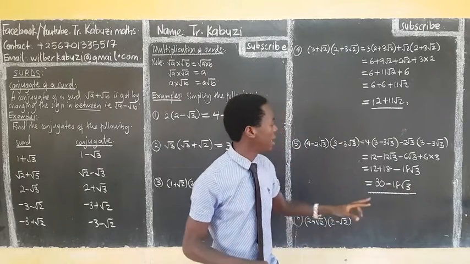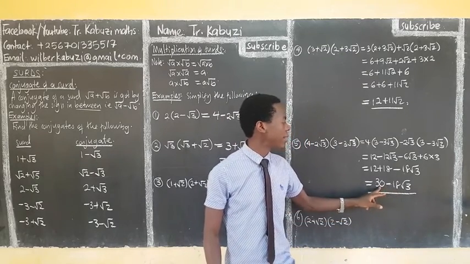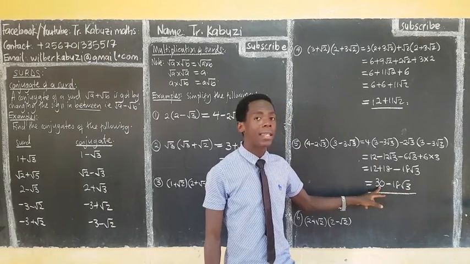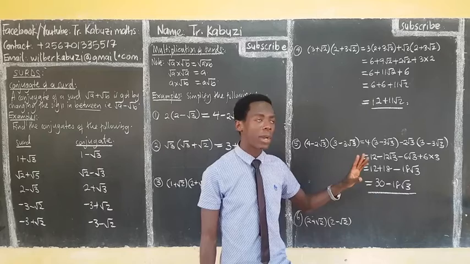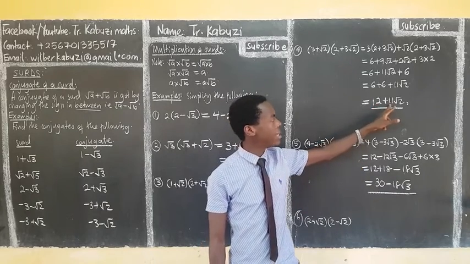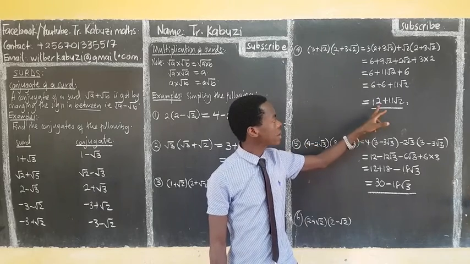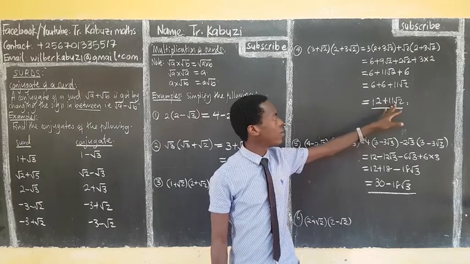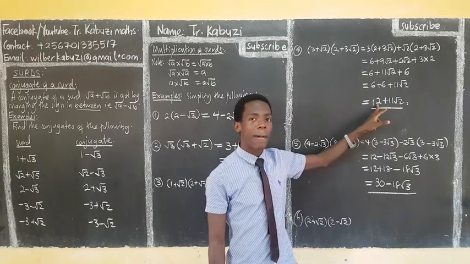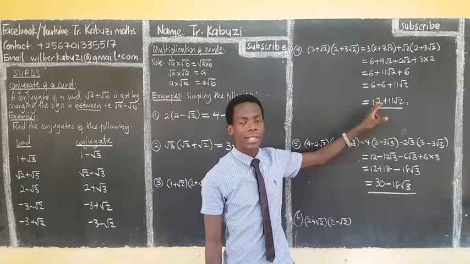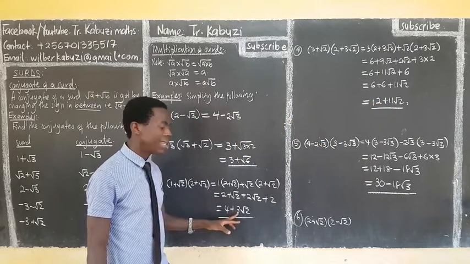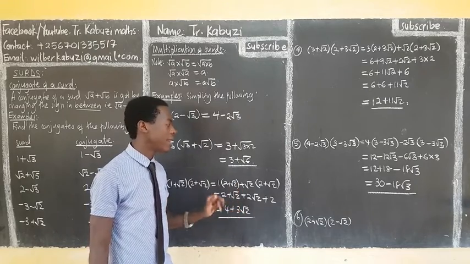Never make this mistake. You can never add this and you can never subtract this from this because this is a surd and this is an integer. You cannot subtract. The same here, never add this plus this. That's not allowed. You just get 12 and your 11 root 2 because this is a surd. This is a number which is not a surd, so you cannot add them. The same here, you can't add this and this, you leave it there. That's why I'm leaving them there.